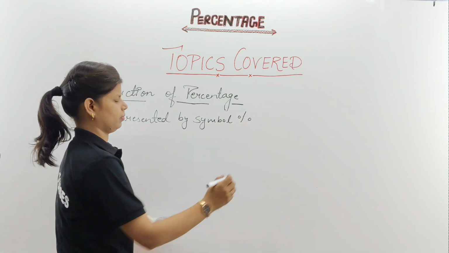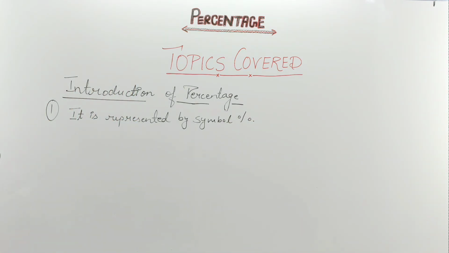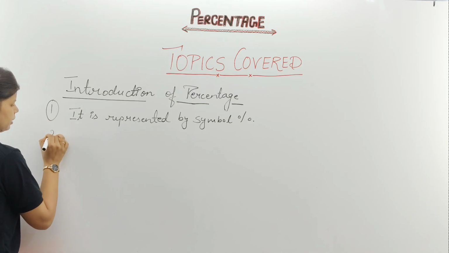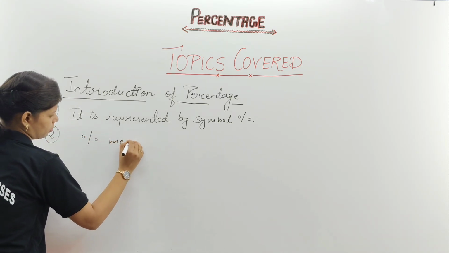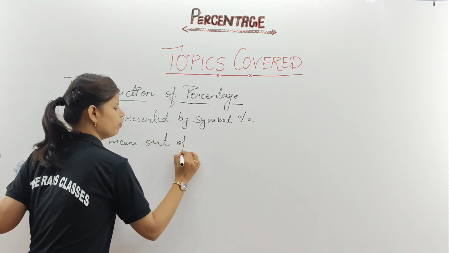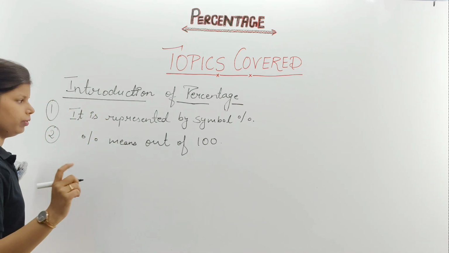Percent. Clear? It is represented by symbol percent, which means, second, percent means out of 100. This is an important thing, the thing you have to note down.